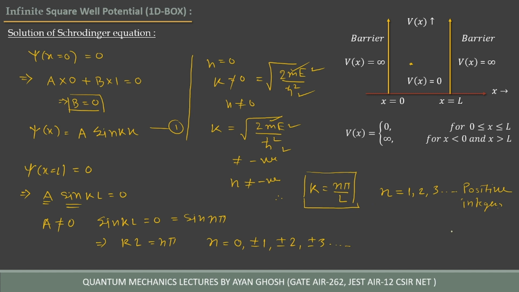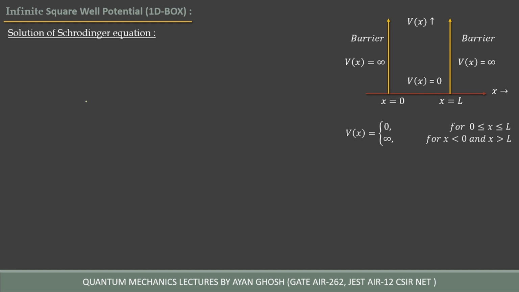Now the wave function becomes psi of x equal to a times sine n pi x divided by L, and n is equal to 1, 2, 3, the positive integers. Now again we have another constant a.